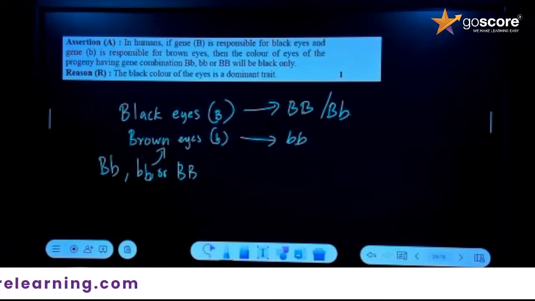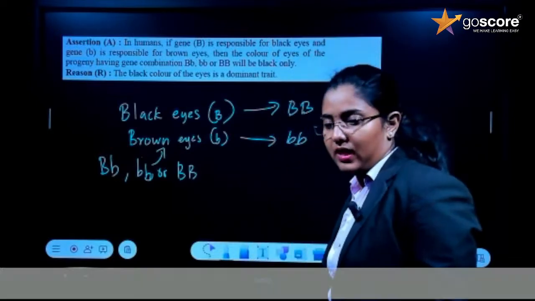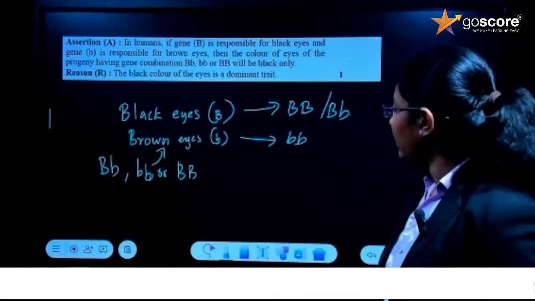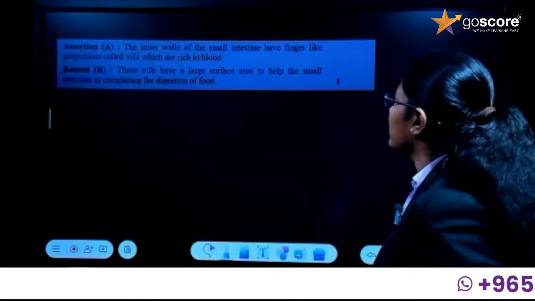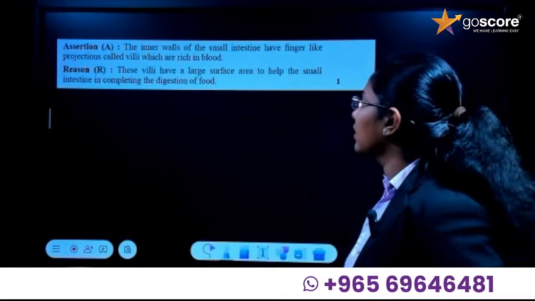So what is the answer here? A is false and R is true. Okay, A is false, R is true. So that is also an easy question. So next question.